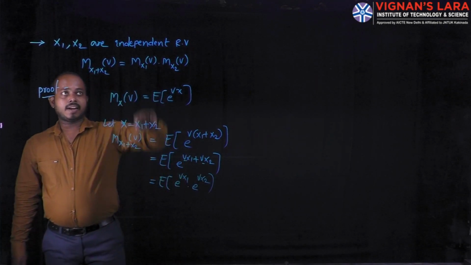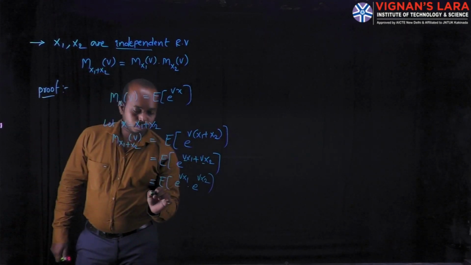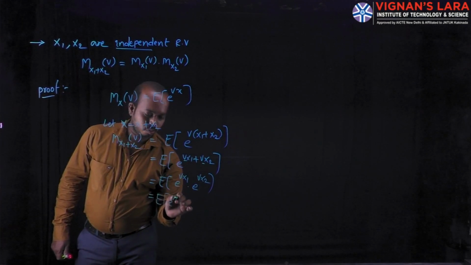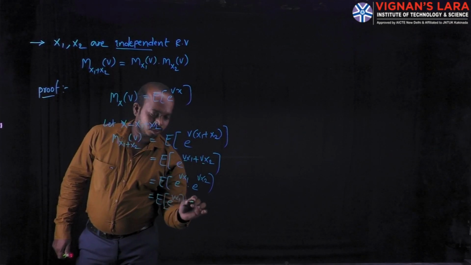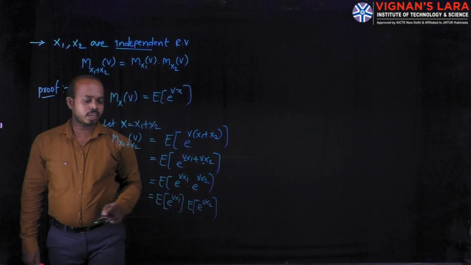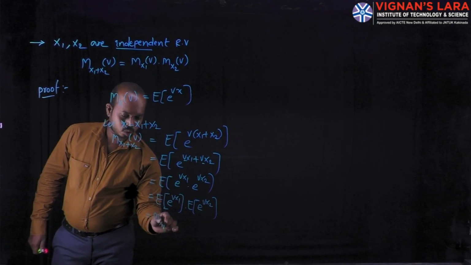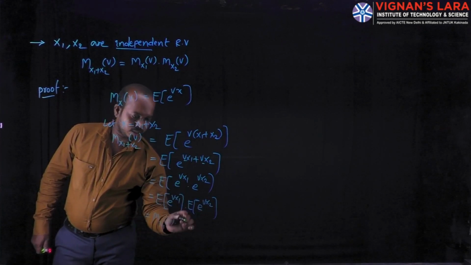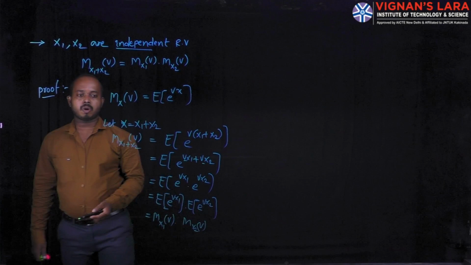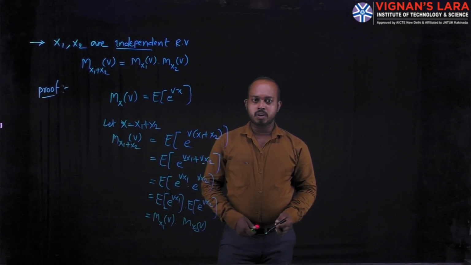Here the condition is that x1 and x2 are both independent. Based on that property, you can apply the expectation individually to each term: expectation of e power vx1 into expectation of e power vx2. Now the equivalent value is M x1 of v into M x2 of v. This is the fourth property of the moment generating function. Now you can see one example problem on moment generating function.